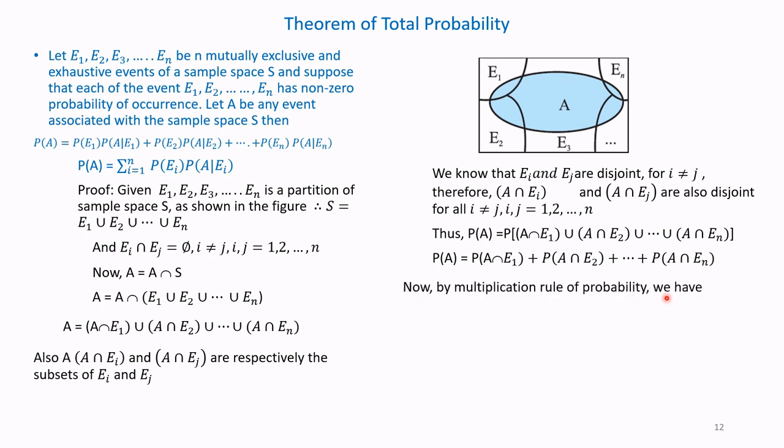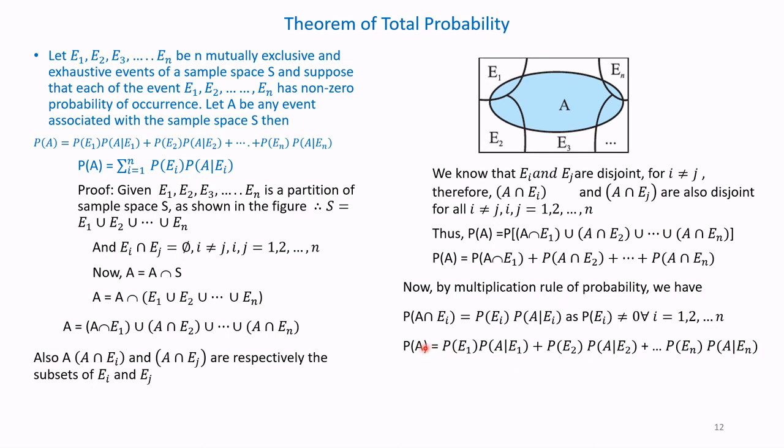Now by the multiplication rule of probability we have the probability of A intersection Ei equal to the probability of Ei into the conditional probability of A given Ei, as the probability of Ei is not equal to 0, for i belonging to 1 to n.